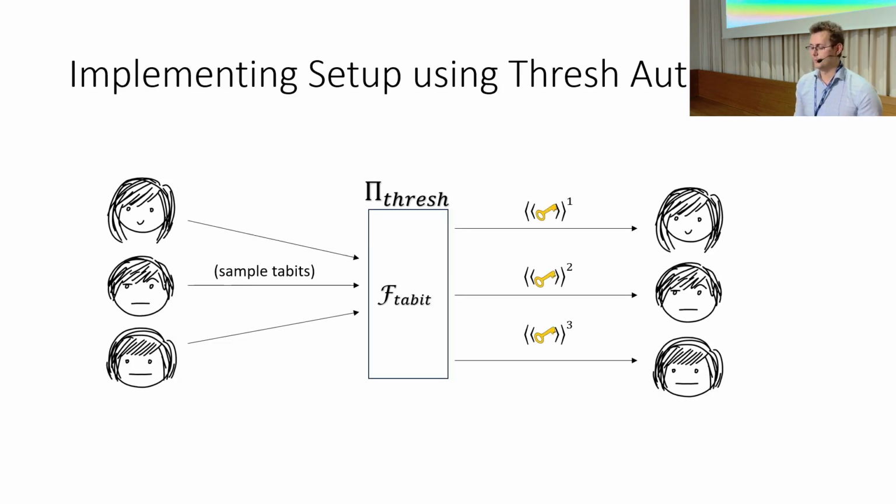So what I just described is how we implement the setup phase of F-thresh, which I encapsulate here as an F-tabit functionality. Altogether, the parties will come together and request sampling threshold authenticated bits to receive their threshold key share. If you want to do additional computation, you can use these as inputs to FMPC, which I'll show you in just a second.